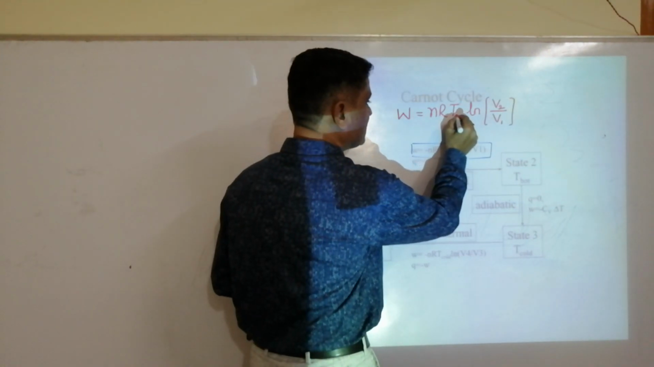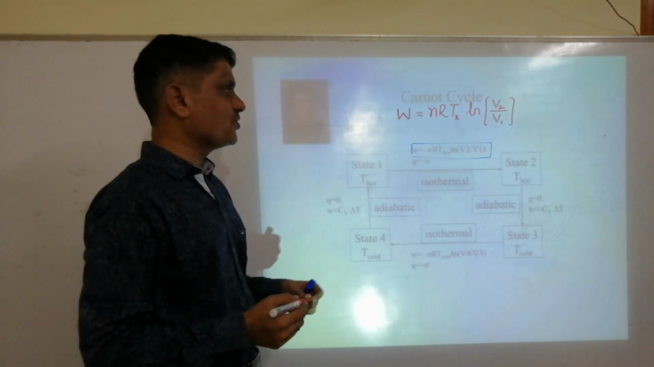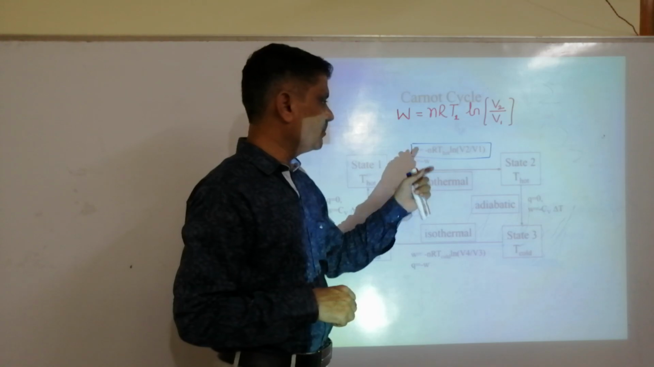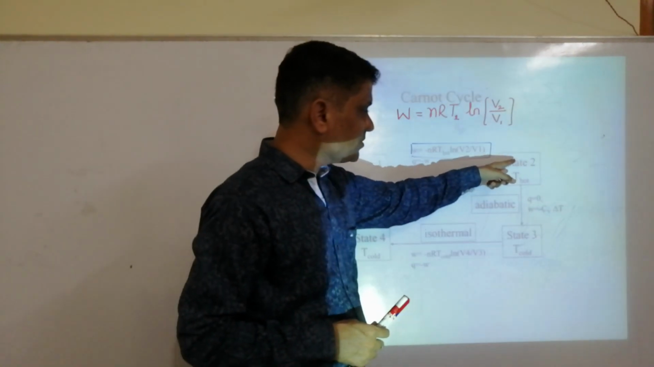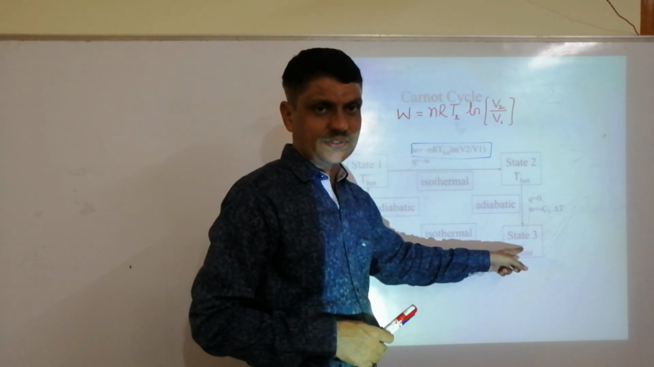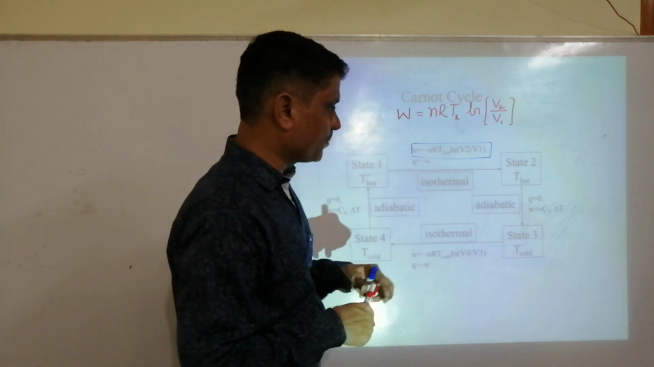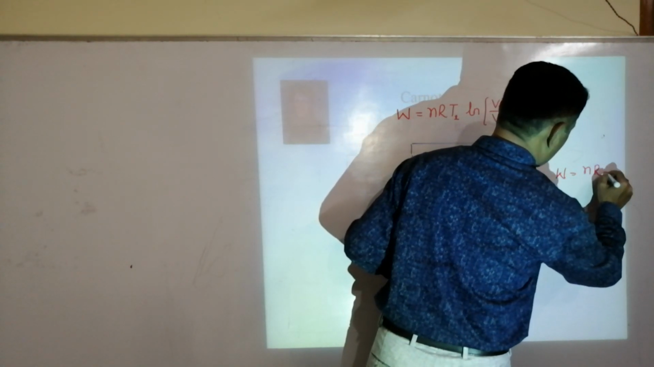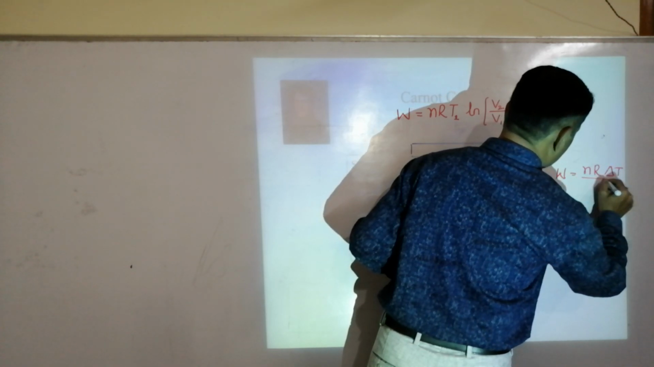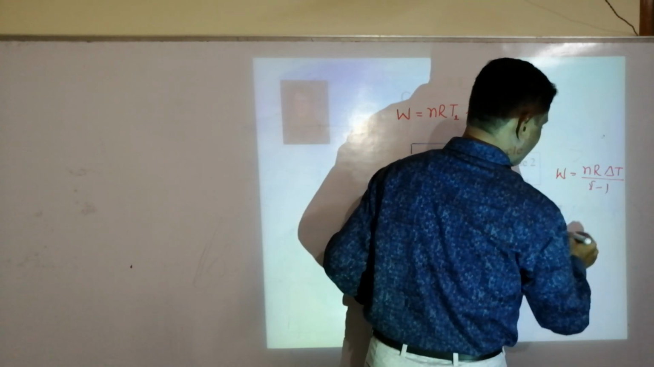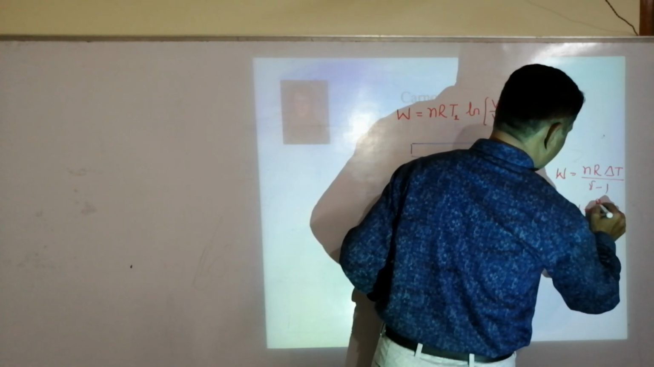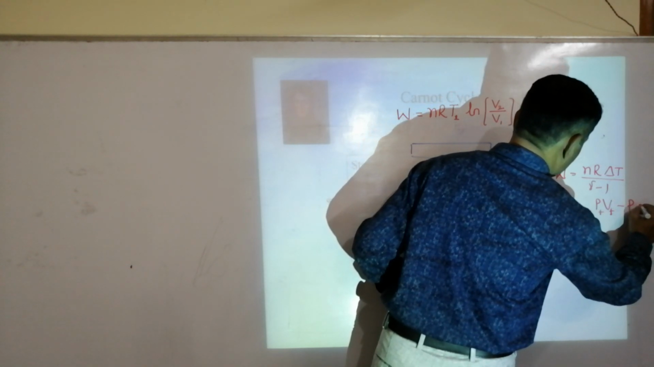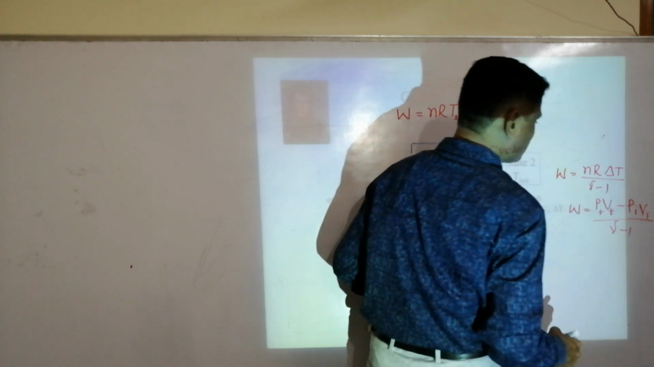This takes place at a temperature equal to the temperature of the source. Since it is expansion, I am taking W as positive. Later, in the second stage, it is work done in an adiabatic process. For an adiabatic process, work done is equal to nR delta T divided by gamma minus 1, or it is (P final V final minus P initial V initial) divided by gamma minus 1.